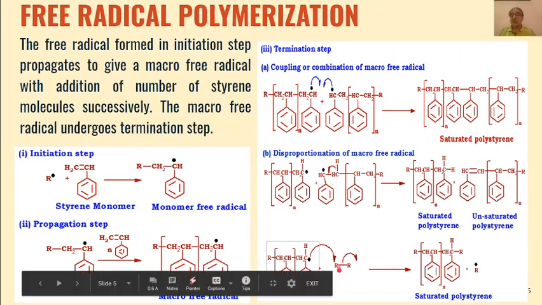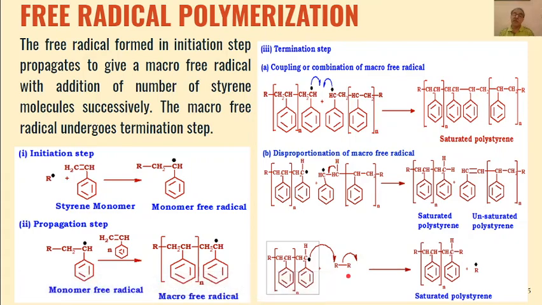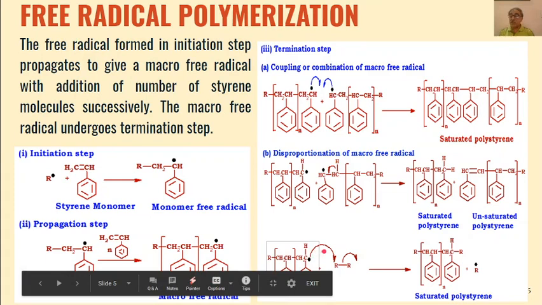Then the third type of termination step can be that the macro free radical formed in the propagation step can react with our free radical initiator, so either AIBN or organic peroxide. This free radical will interact with the free radical initiator.